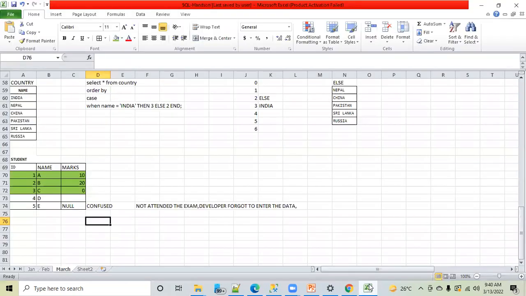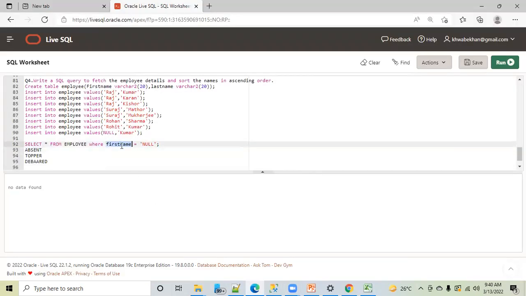That is what we have discussed here, right? Null is a bucket, having a lot of options. So now SQL is getting confused about which option you want to compare first name with. And that is why this will never give you data when you compare with null, because null itself is not data. It's a bucket of a lot of options. Is that clear?